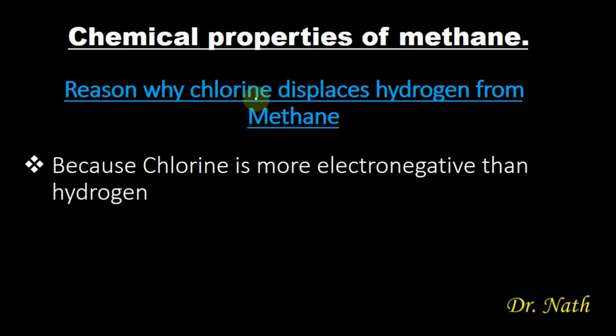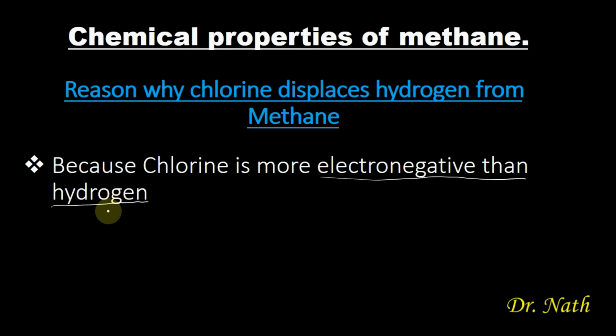The reason is because chlorine is more electronegative than hydrogen. So this is a very important fact, and it can come as a question: why does chlorine displace hydrogen from methane? It is because chlorine is more electronegative than hydrogen.